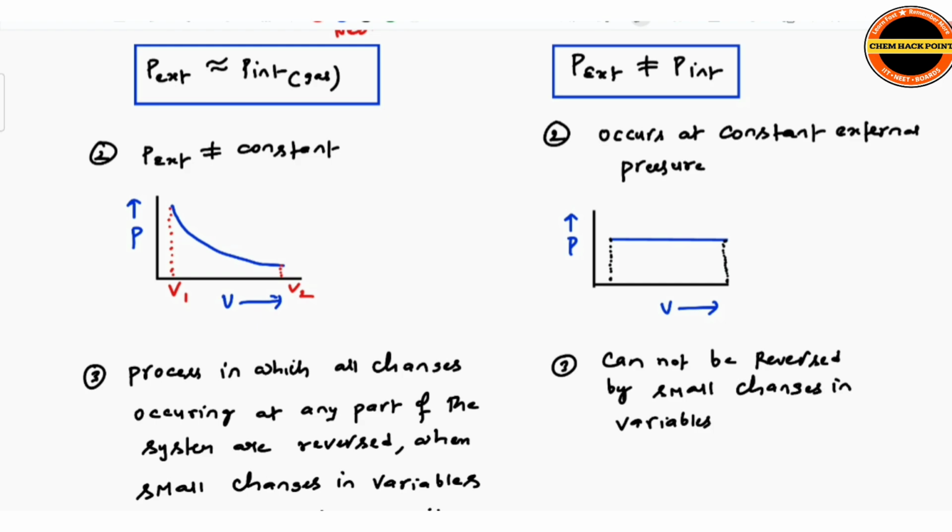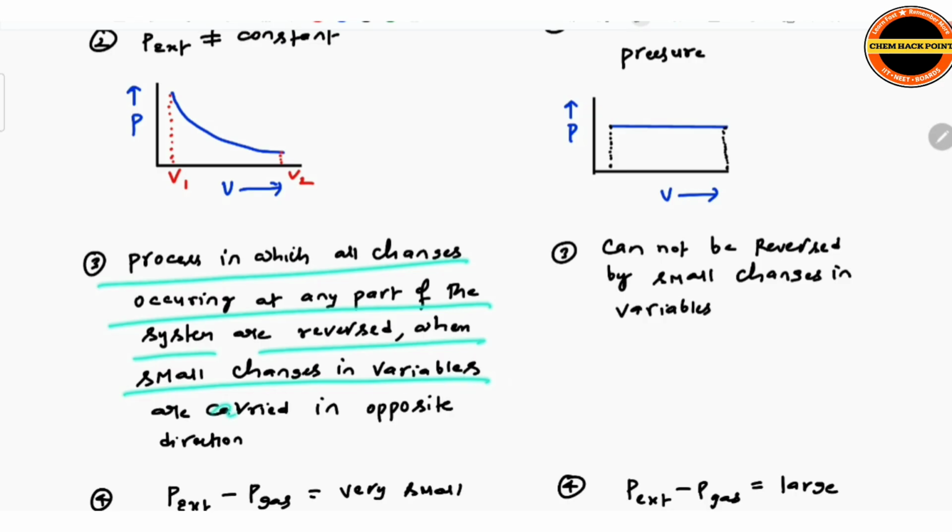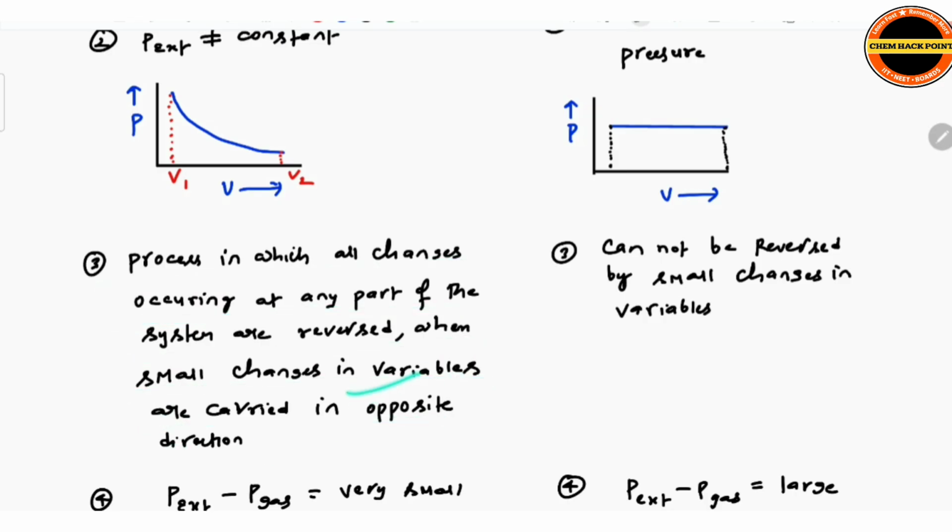Okay. Now, P external is not constant in the case of a reversible process, and P external is constant in the case of an irreversible process. Remember, a reversible process is one in which all changes occurring at any part of the system are reversed when small changes in variables are carried out in the opposite direction. At any point of time, we can reverse the process by doing small changes in variables. But here it is not possible.